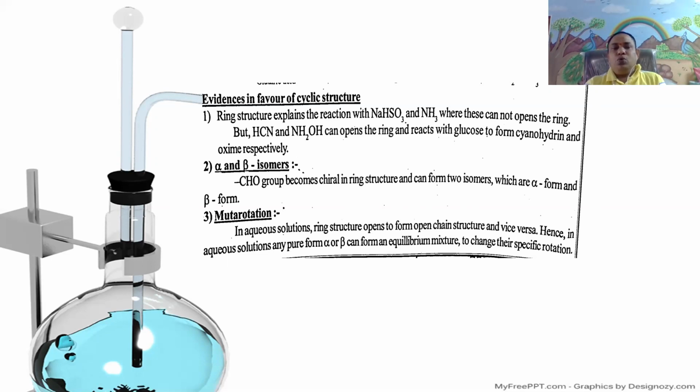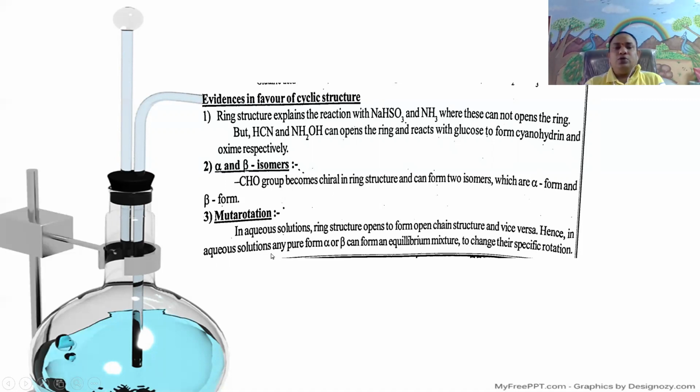Next, mutarotation, the third one. In aqueous solution, the ring structure opens to form the open chain structure and vice versa.